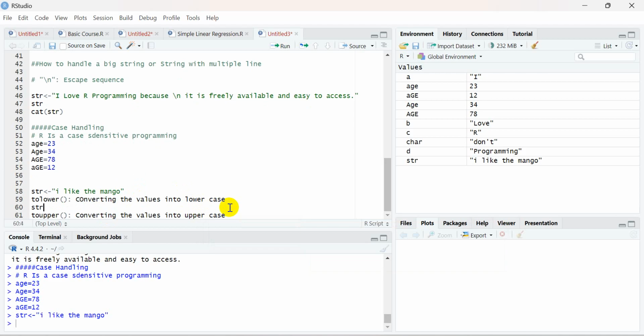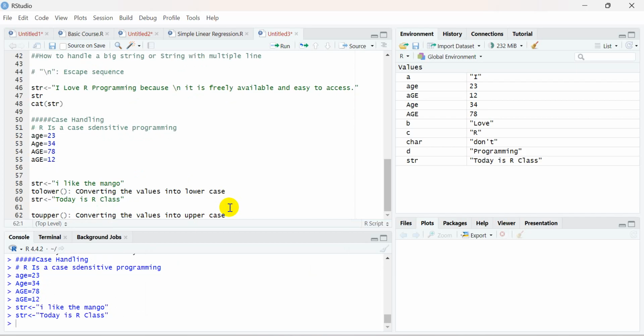Like for example, let me take an example, where str is there, and here you have, let's suppose, Today is our class. In Today, T is capital, R is capital, and in Class, C is capital.